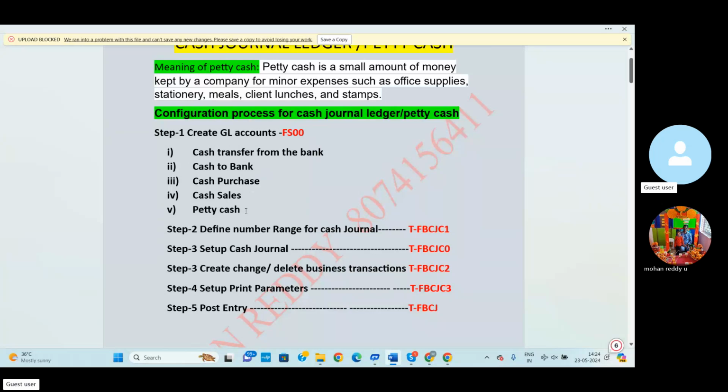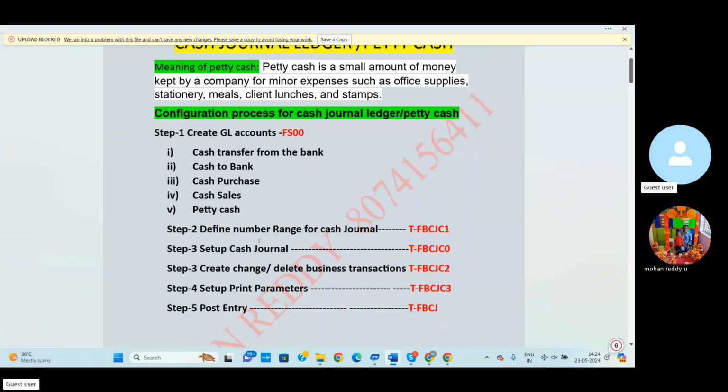So finally, petty cash we can create. Petty cash comes under current assets. Here we can create the petty cash GL account. Based on these five GL accounts, we will create using FS00. After creation of GL, let me explain brief information. After that, again I'll go to the SAP server, then do each and every step by step.